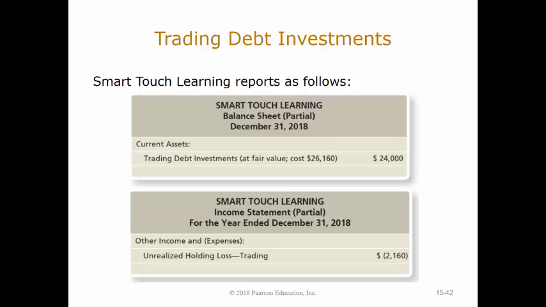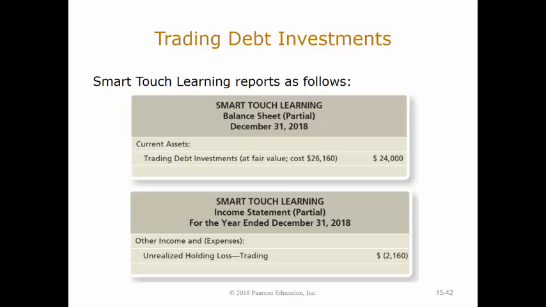$26,160. If they wanted to, they could report two separate line items the same way that you would report your accumulated depreciation, or you would put trading debt investments at its cost less the value of its contra account, in this case your adjustment, to give you your carrying value, which would still be $24,000. Well, what happens to the other stuff?